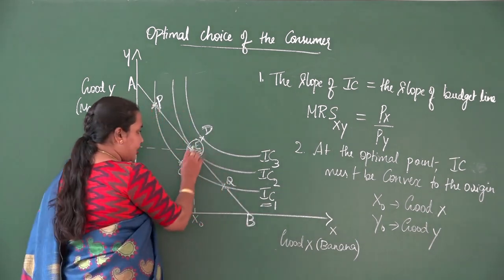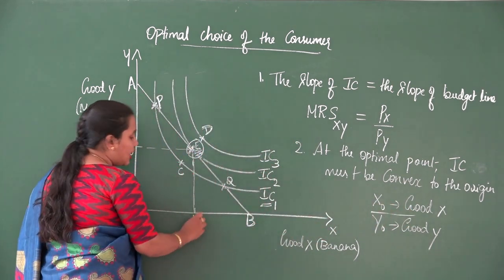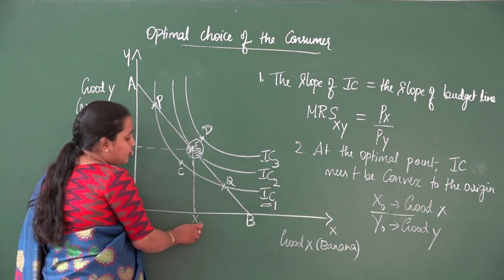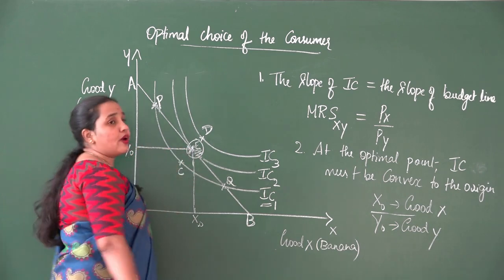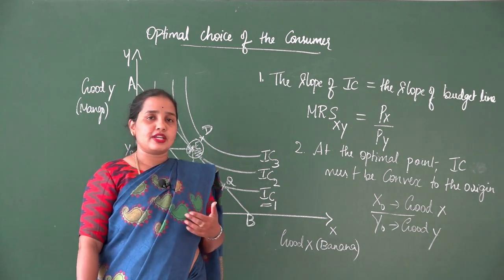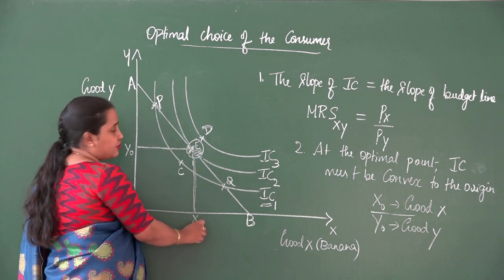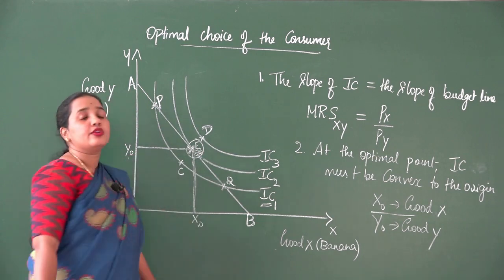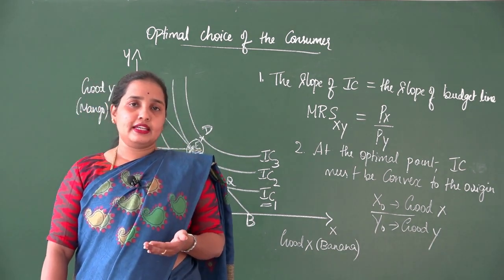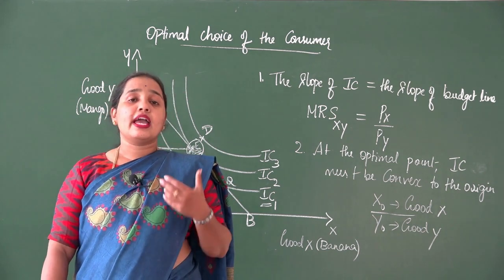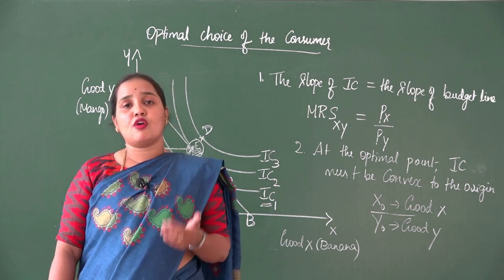And at this point the consumer purchases, what is the quantity of good X? Q naught quantity of good X, and he purchases Y naught quantity of good Y to derive maximum satisfaction. At this point, what would be the combination of two goods that he purchased, student? Q naught units of good X and Y naught units of good Y to derive maximum satisfaction. This is what you need to explain in detail with the help of a diagram when they ask you to explain the optimal choice of the consumer with the help of a diagram, which will be for 6 marks.